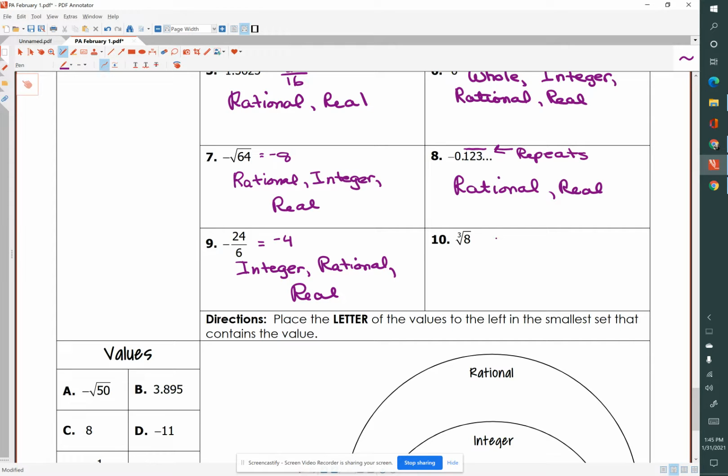And the cube root of 8, what that means is what times what times what equals 8. Okay, that's what that means. And the answer is 2, because 2 times 2 times 2 equals 8. 2 is a natural number. It is also a whole number. It is also an integer. And it's a rational number. And it is part of the real number system.